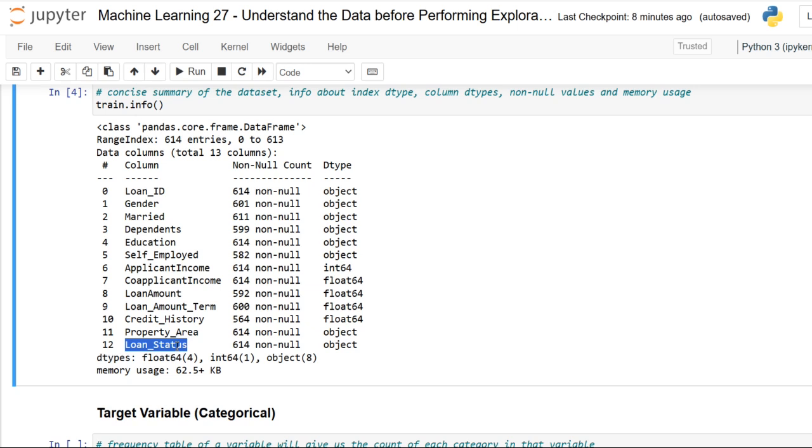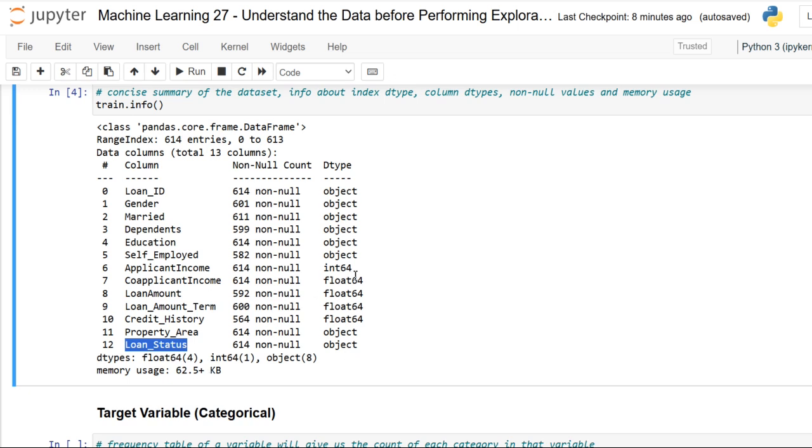Loan status is approved, yes or no. So that is what is specified here, dear friends. Kindly have a note. Why am I specifying this data type? See, actually here we have 3 types of data: object, integer, and float. Object format means categorical variables, as we have loan ID, gender, married, dependents, and so on.